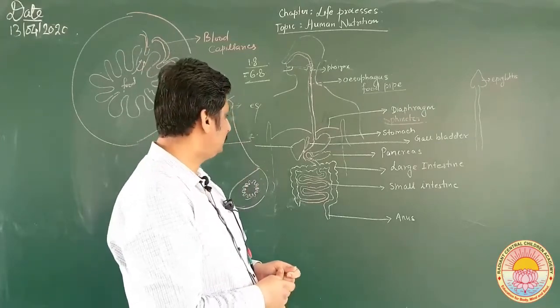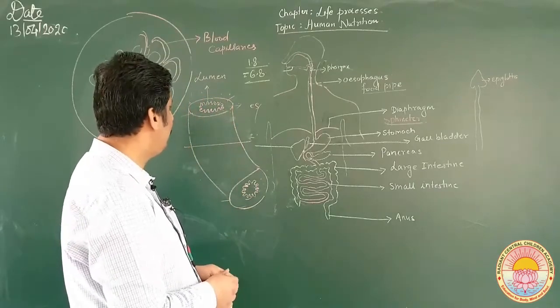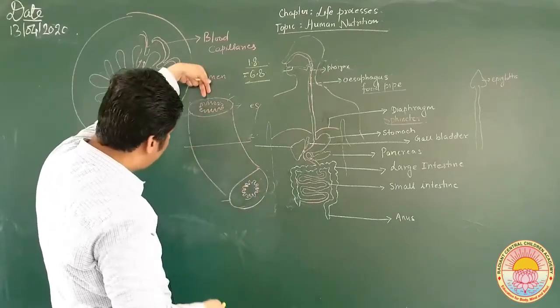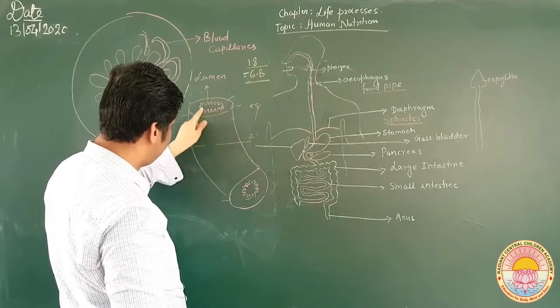Okay, so this is how the absorption takes place. So you should not get confused. This is the lumen through which the food is moving. It is moving like this. Here if you cut, you will see the same lumen.